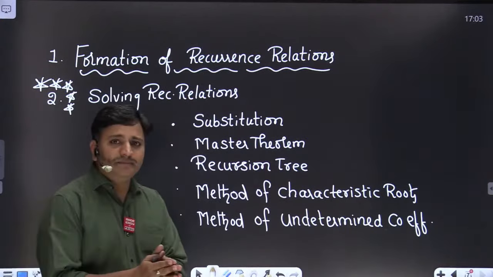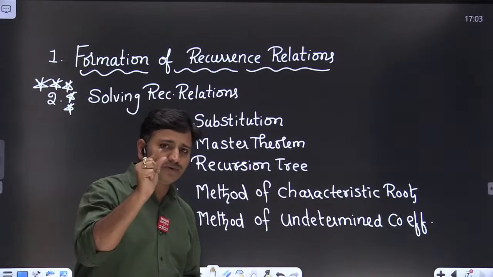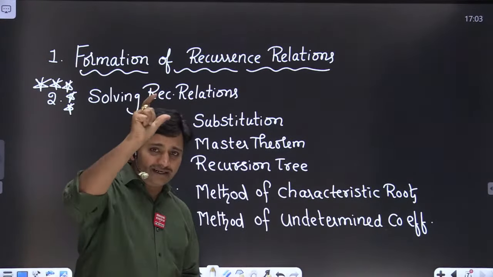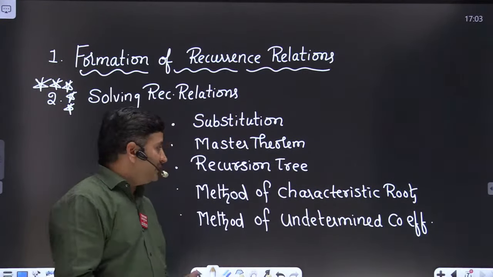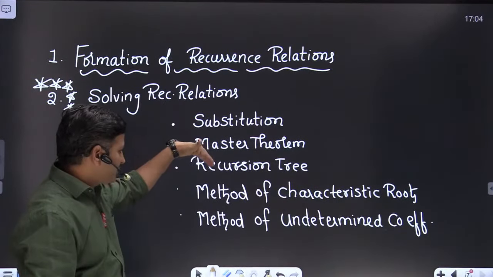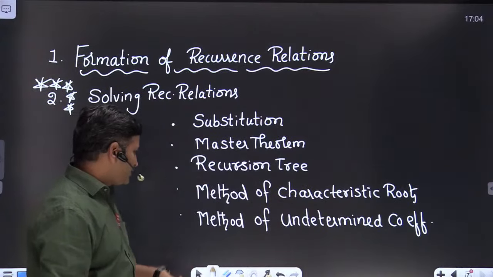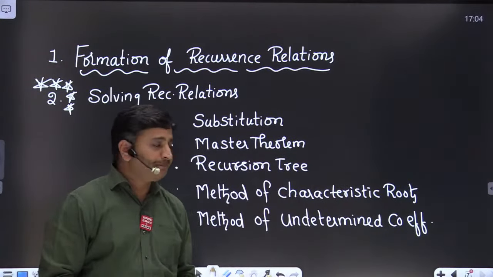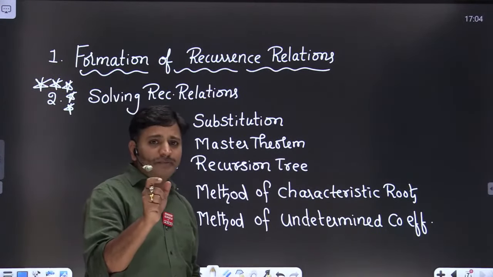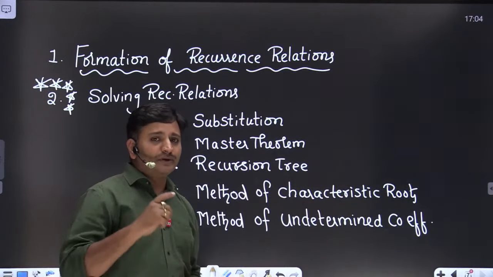Friends, if you have time, you can take a 100 pages separate notebook and write recurrence relations in this order: substitution method, master theorem, recursion tree, method of characteristic roots, method of undetermined coefficients. Definitely you can get a minimum of 4 to 5 marks based on this topic. Why am I talking about 4 to 5 marks?